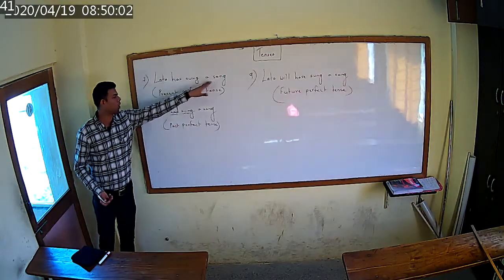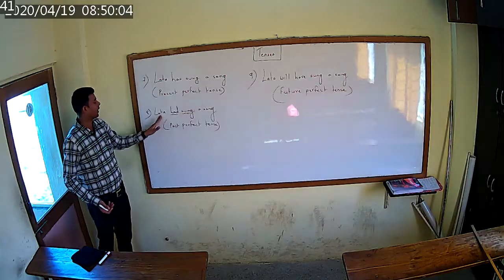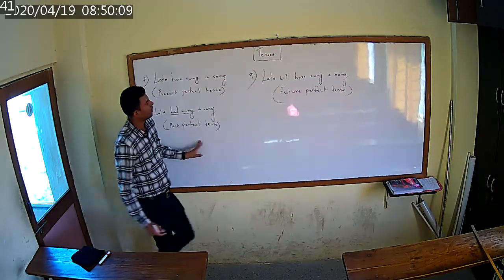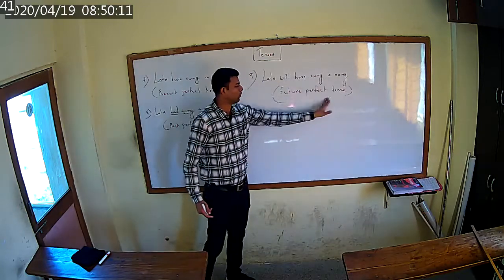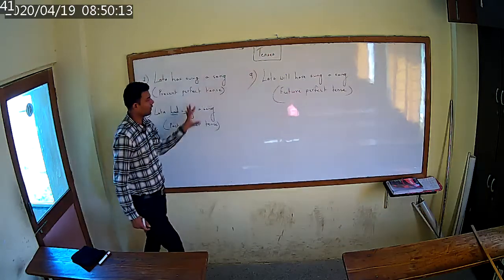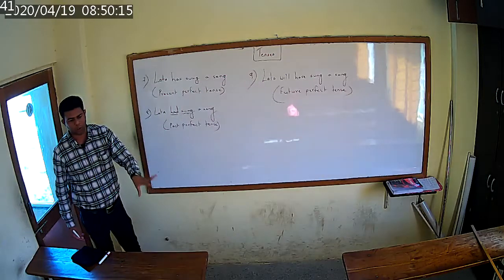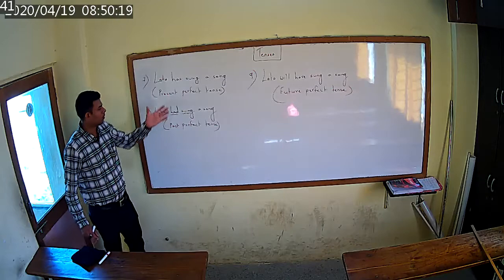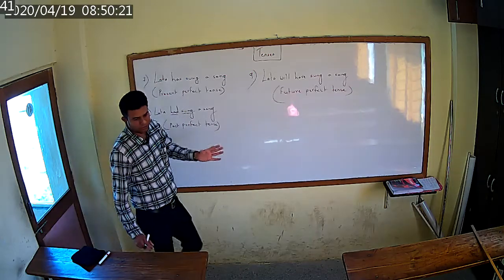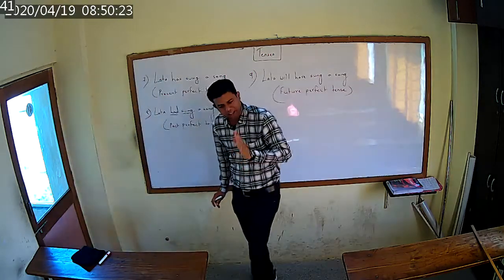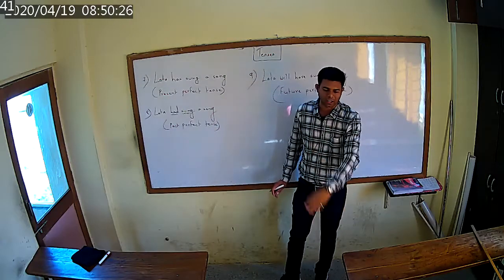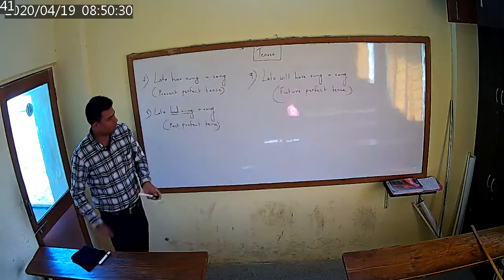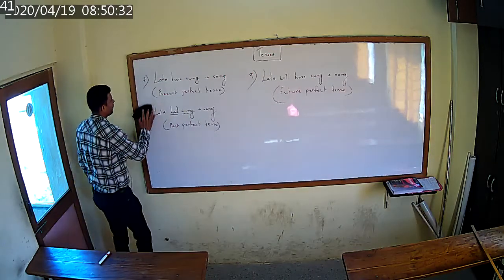Lata has sung a song, present perfect. Lata had sung a song, instead of has, past perfect. Lata will have sung a song, future perfect. So everything is designed according to the set of rules that I gave you before this. Okay. Now 9 tenses. We have covered almost 9 tenses. Now the last 3 are remaining. And then this topic will be over. Okay.